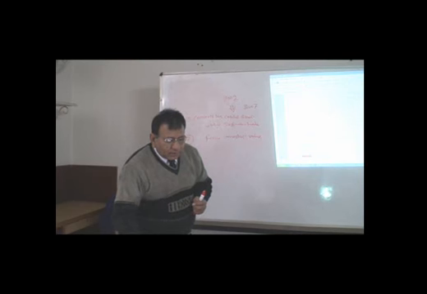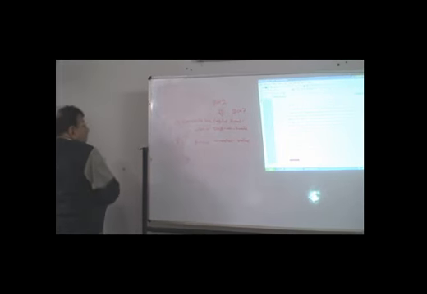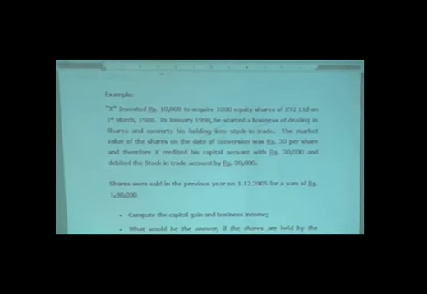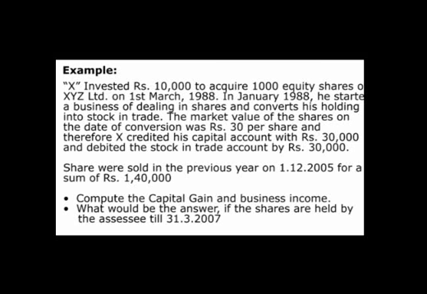Here is the example. In the said example, Mr. X invested rupees 10,000 to acquire 1,000 equity shares of XYZ Limited on 1st March 1988. In January 1998, he started a business of dealing in shares and converted his holding into stock in trade.